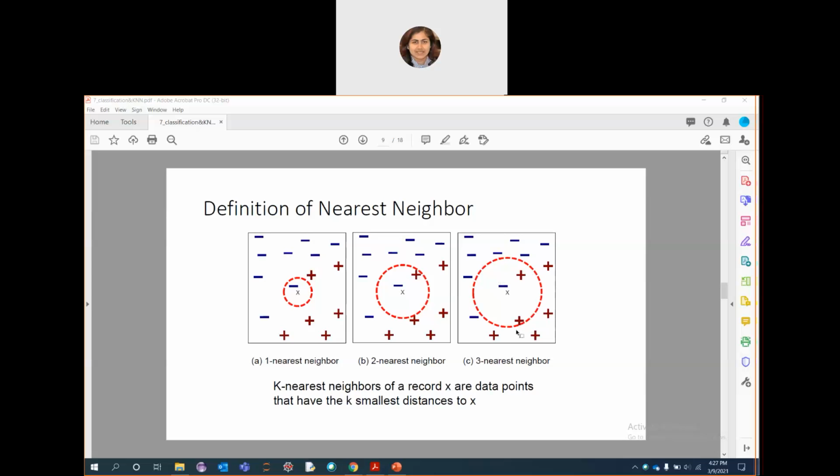So we will choose the positive class here. And if there is a tie, if there are 2 negative and 2 positive, then we may randomly choose one of them to classify the data point. This is the basic idea behind k nearest neighbor.